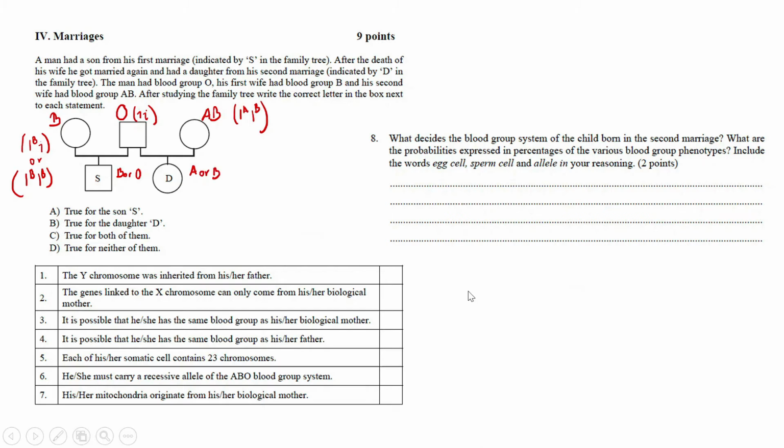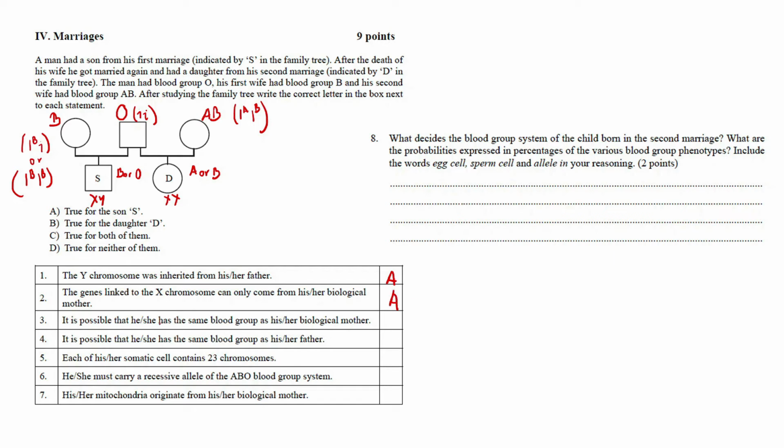Let's look at the statements. The Y chromosome was inherited from his or her father. Y chromosome is only present in case of boys. Therefore, A is the good answer, which is basically true only for the son. The genes linked to the X chromosome can only come from his or her biological mother. Again, that's something which is true for the boy, because the Y is coming from the dad, so the X must come from the mom.